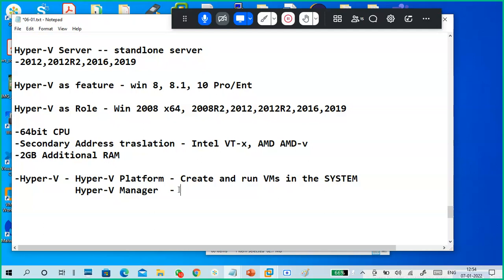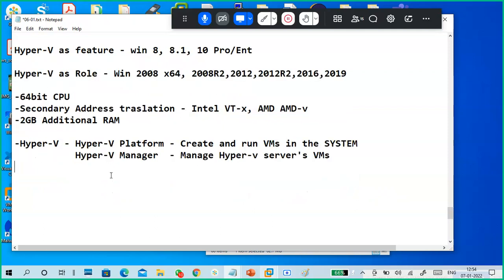Okay, Hyper-V manager manages Hyper-V servers, the virtual machines, and also you can create and manage Hyper-V servers. That's it. Okay, see here, guys.